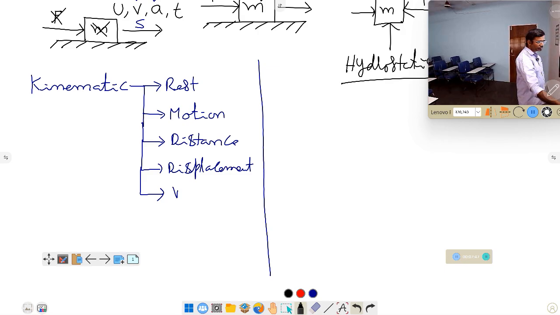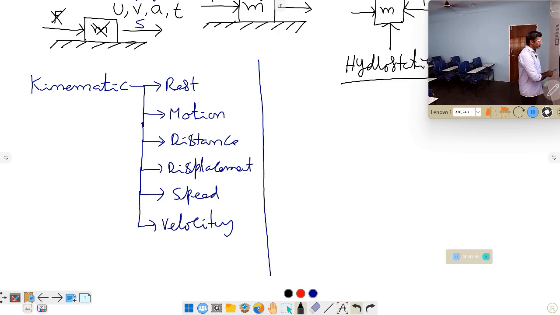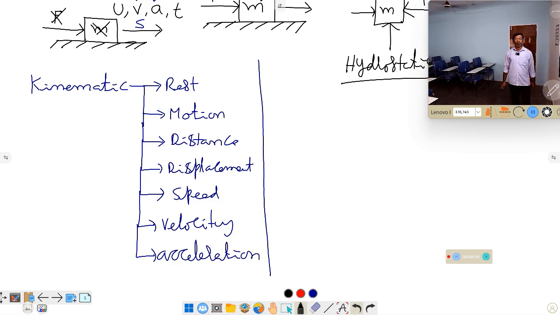Speed. Velocity. And acceleration. These are the terms you have to know before going further.